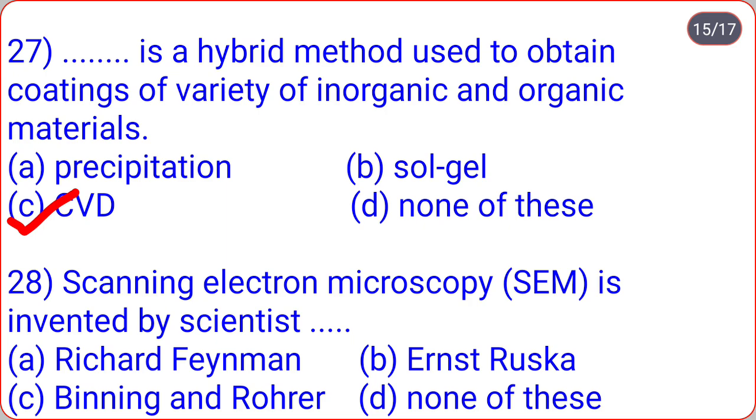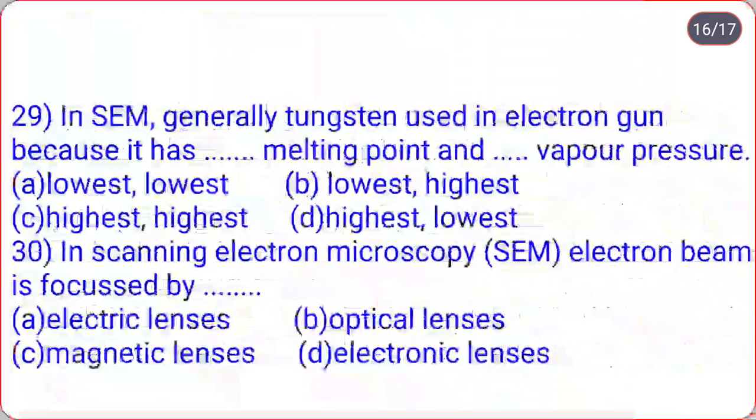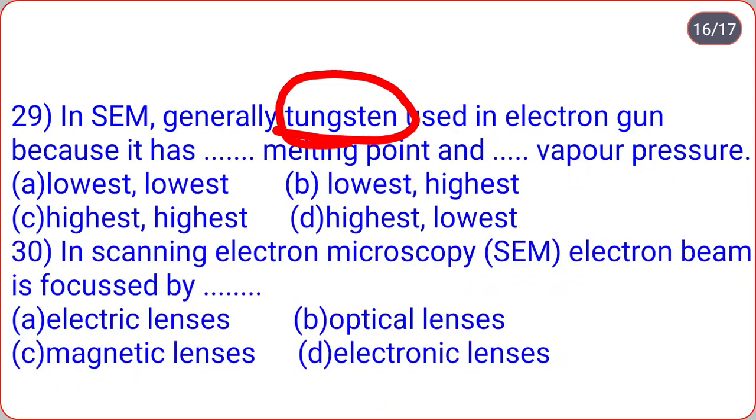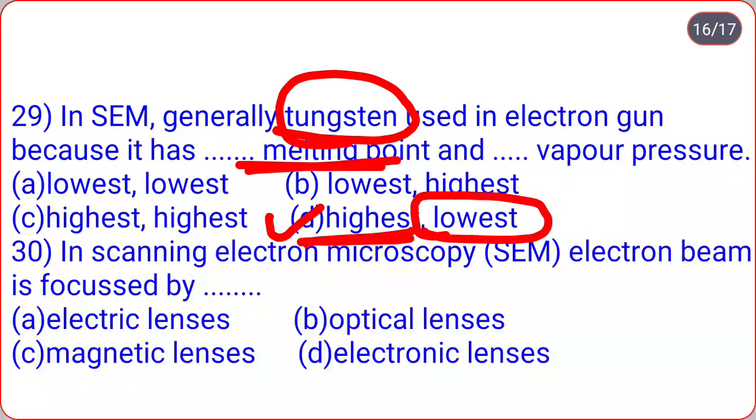Scanning electron microscopy is invented by scientist... Richard Feynman, Ernst Ruska, Binning and Rohrer, none of these. So scanning electron microscopy, that is SEM, is invented by scientist Ernst Ruska. Option B. In SEM, generally tungsten is used in electron gun because it has highest melting point and lowest vapor pressure. Remember that.